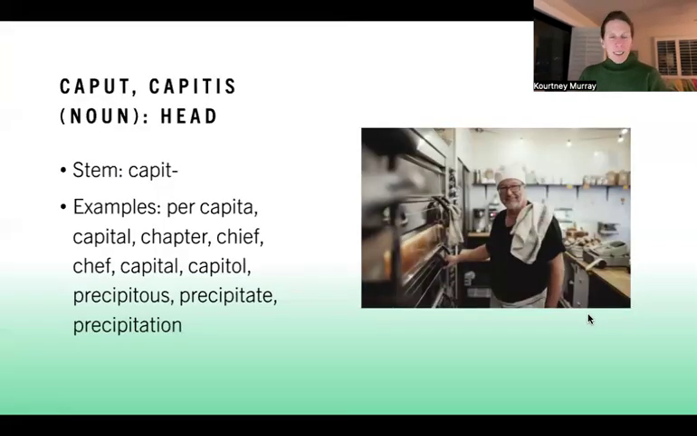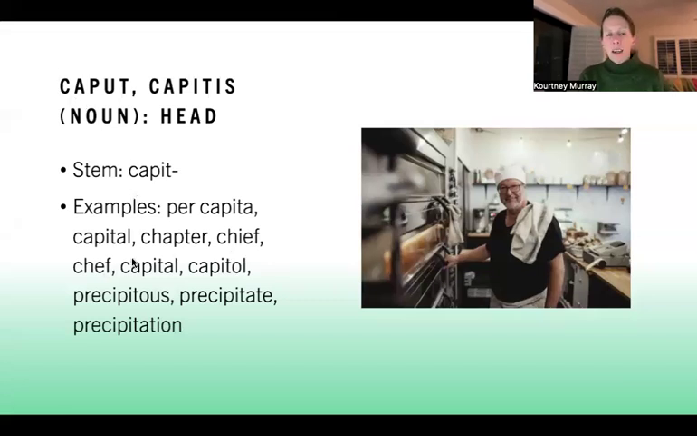All right, so here it is, caput capitis. I can't believe we haven't learned this word yet. It's a great one, and a lot of interesting things come from it. You will notice that I put capital twice. That is because I made a mistake, but I'm going to say that it's deliberate. But the point is that caput capitis means head. The stem is capit, but we get a lot of words just coming from caput.